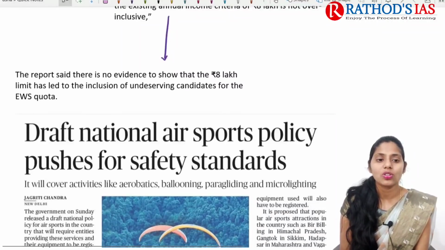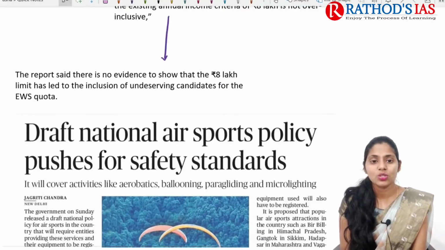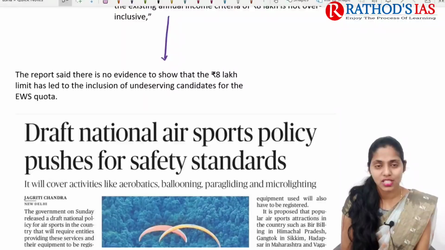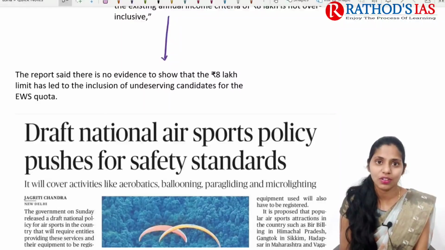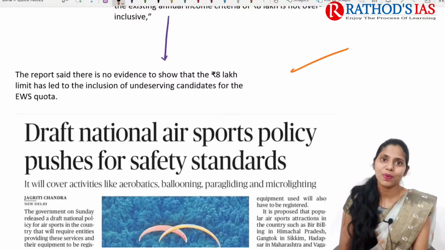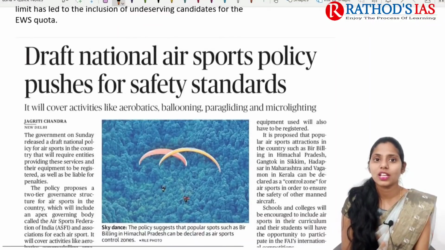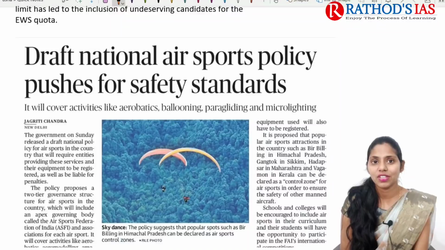Okay, and this report also said that there is no evidence to show that the 8 lakh limit has led to inclusion of undeserving candidates for this EWS quota. So these are some important highlights, and I hope it is very much clear. Now let us try to see the next topic. It is regarding the draft national air sports policy, which mainly pushes for safety standards.